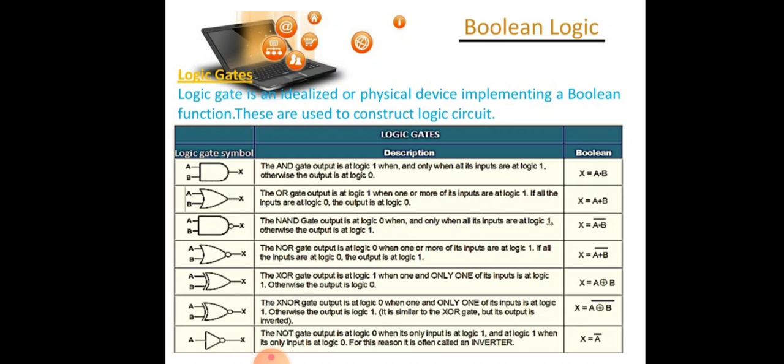The output is false if both the inputs are false or if both the inputs are true. Then we have XNOR. XNOR gate output is at logic 0 when one and only one of its input is at logic 1. Otherwise the output is at logic 1.